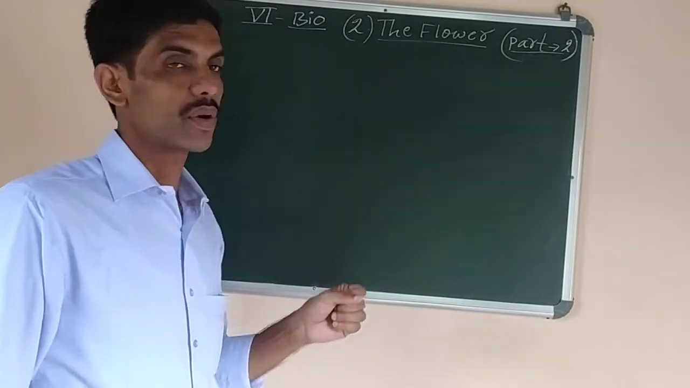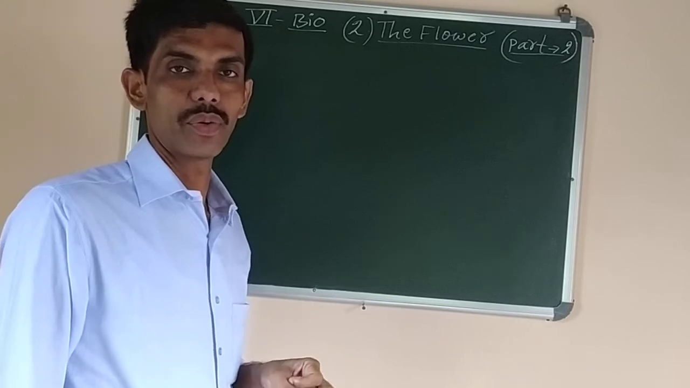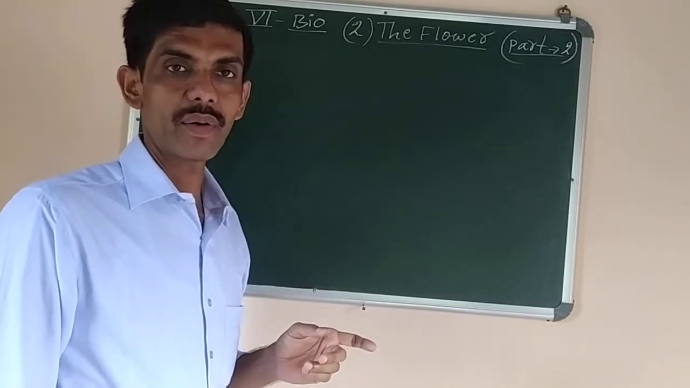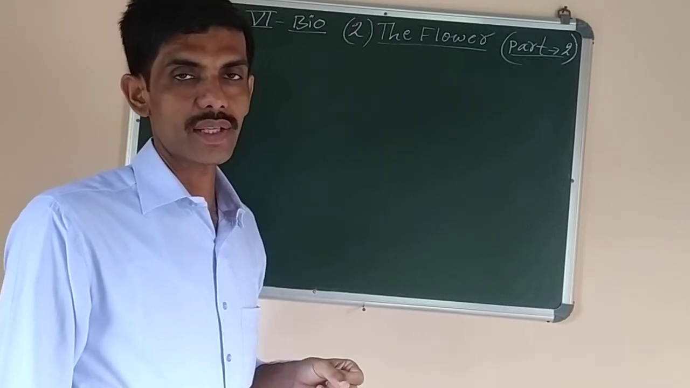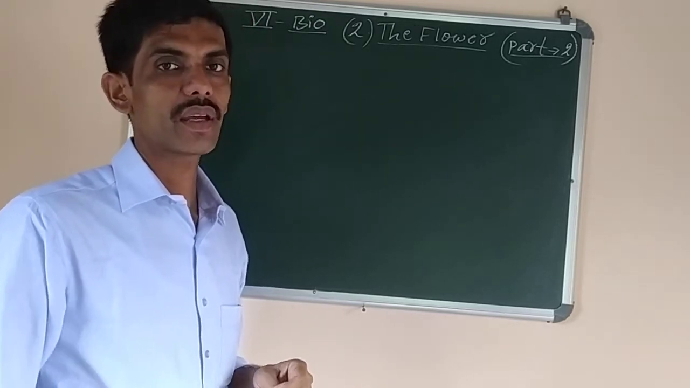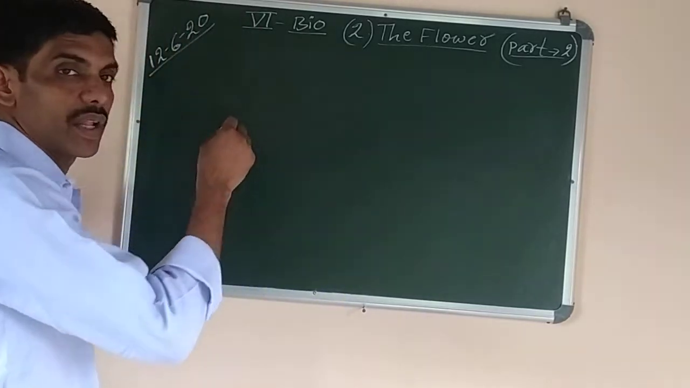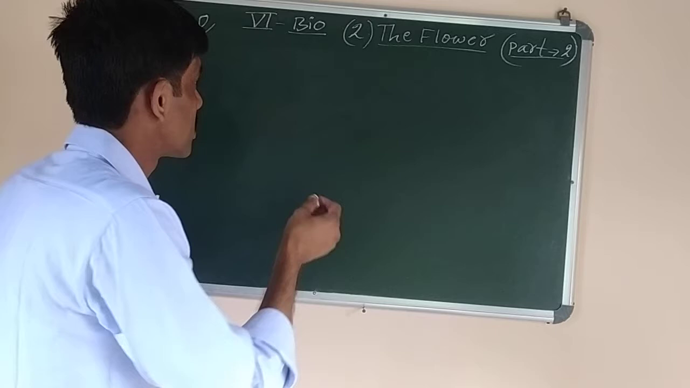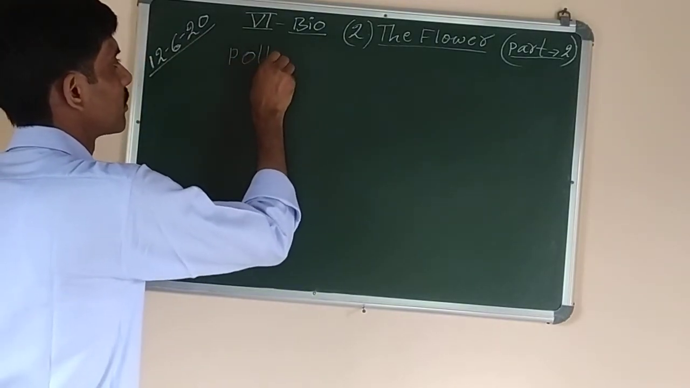Now today we are going to continue with the same chapter number 2, the flower, part 2. In part 1 we had already studied about the different parts of a flower: calyx, corolla, androecium and gynoecium are the 4 parts of the flower. Then we studied about the diagram of the flower which shows all the different parts. Now today we will study about pollination.